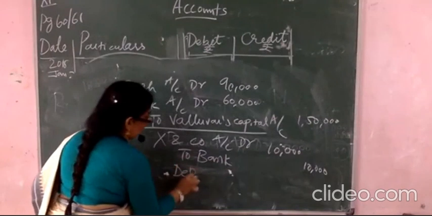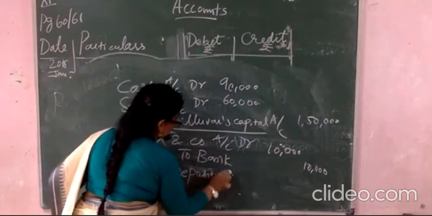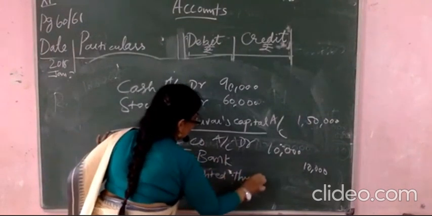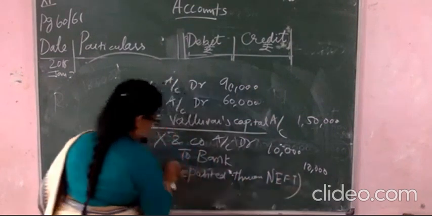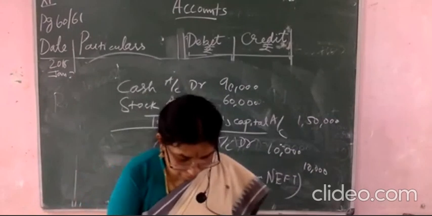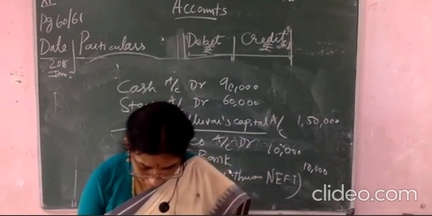Deposited through NEFT. You can write it like that. NEFT, you will write it. Okay. Now, the next one you see.